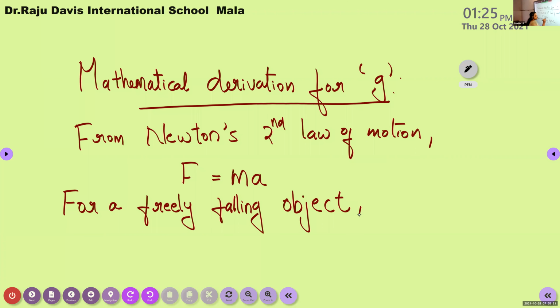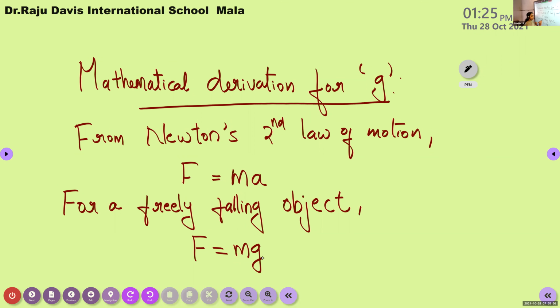But for a free fall, for a freely falling object, we know that the symbol for acceleration A is replaced by acceleration due to gravity g. For a freely falling object, this force F is equal to M into g. For a freely falling object, it is not simple acceleration. It is acceleration due to gravity. So this equation becomes F is equal to, instead of A, very good, M into g.